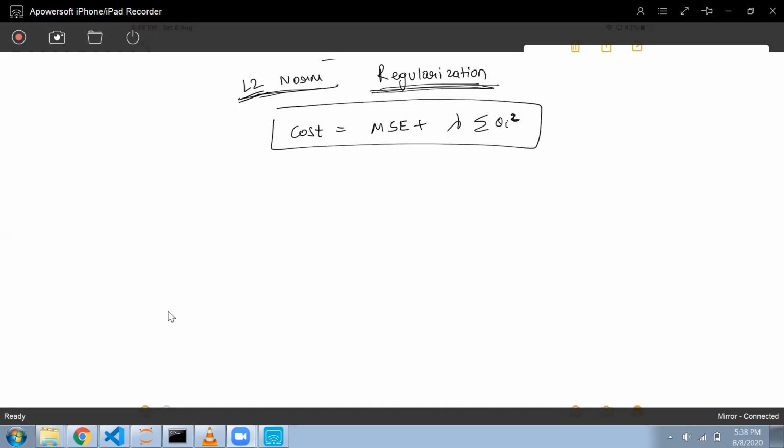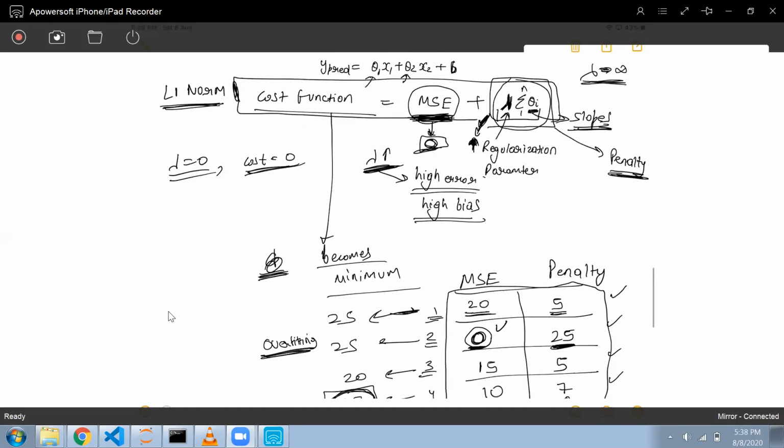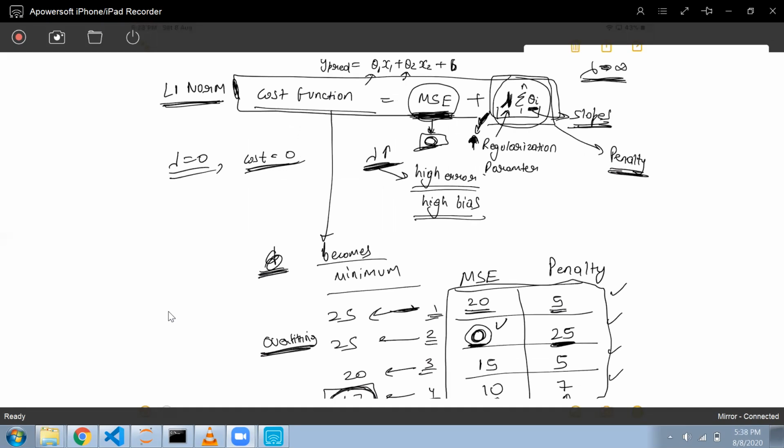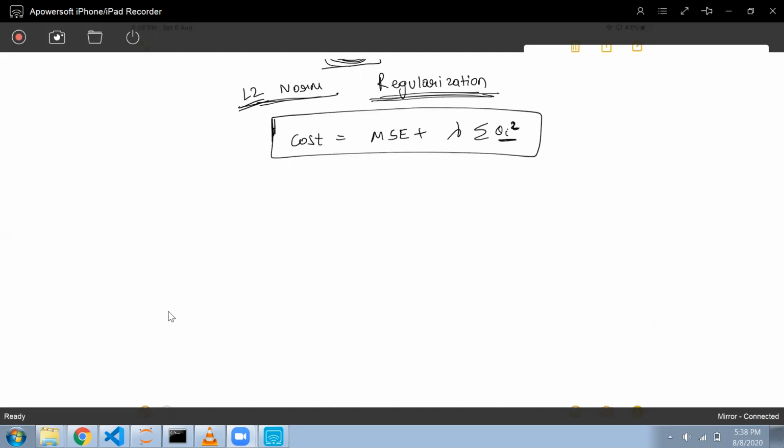Okay, so this will be my term for this. The only difference between this L1 and L2 norm is that here we will do the summation of theta I, but here we will do the summation of theta I whole square. This is the thing that we use over here, and this lambda will be known as my regularization parameter. So lambda value will range from 0 to infinity.